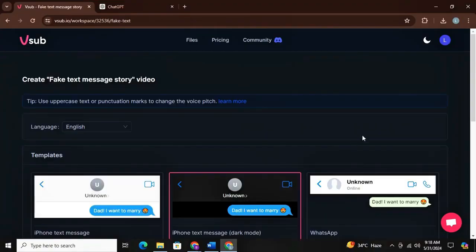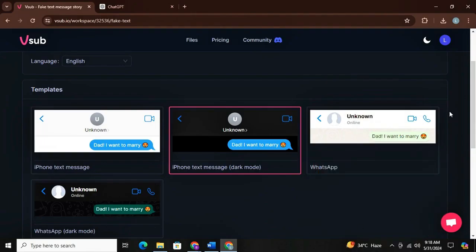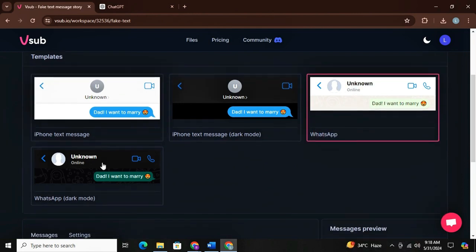Now let's head to the next feature, fake text message story. You will shortly understand how amazing and engaging this feature is. Here you can choose the background template. It's basically a fake funny conversation between two persons.